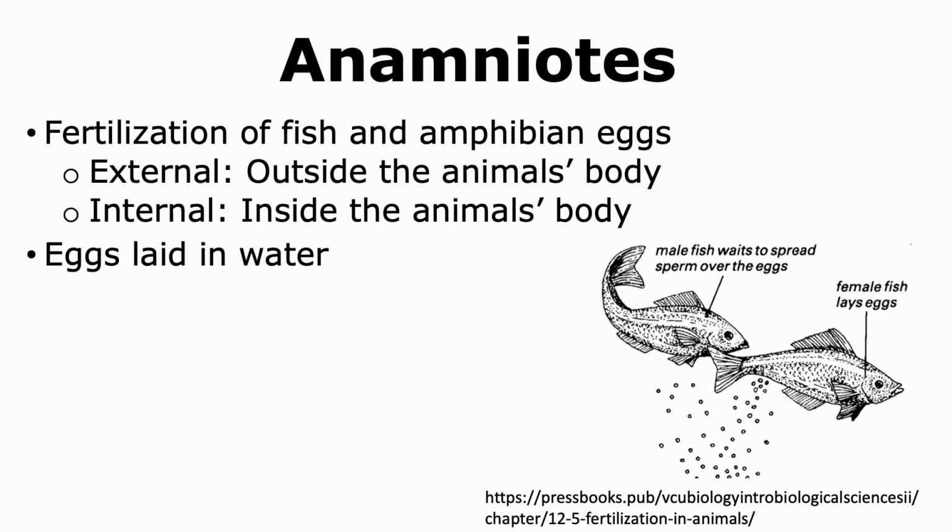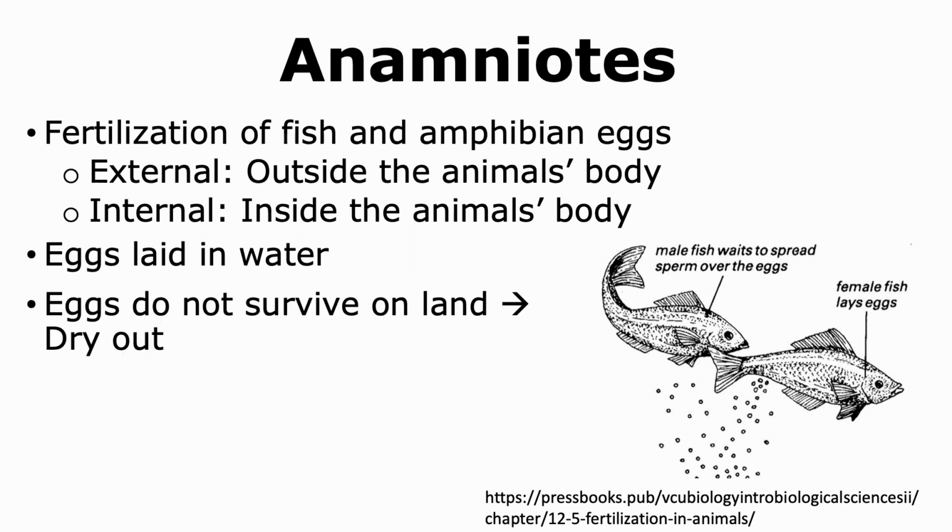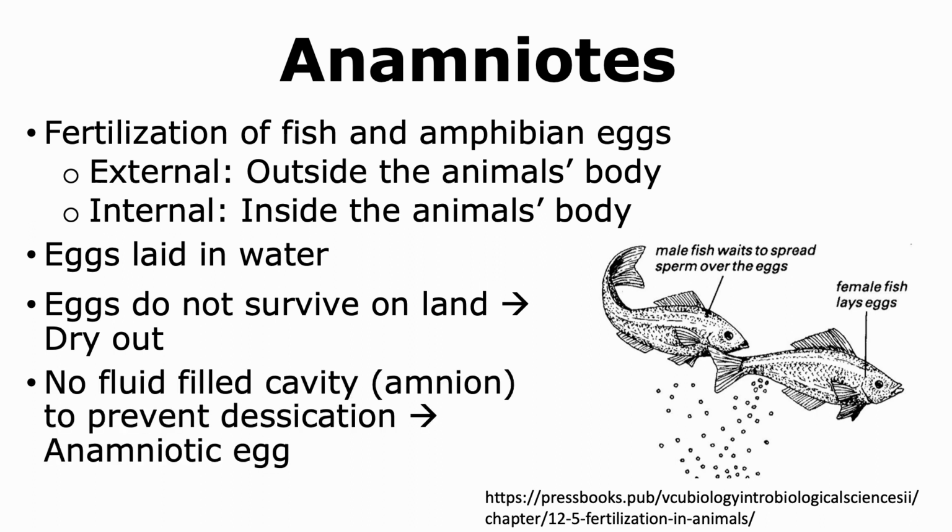Now, when the eggs are laid, they are always laid in water. If for some reason the eggs are laid on land, they do not survive because they dry out or undergo desiccation. This is because the eggs do not have any fluid-filled cavity called an amnion to prevent the drying out or desiccation of the egg and the embryo that is present inside the egg.